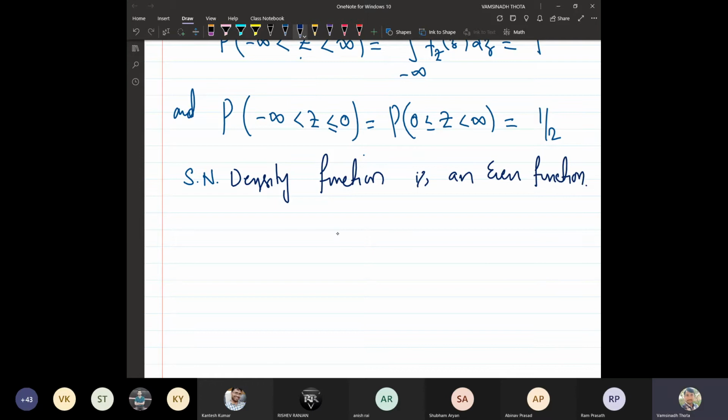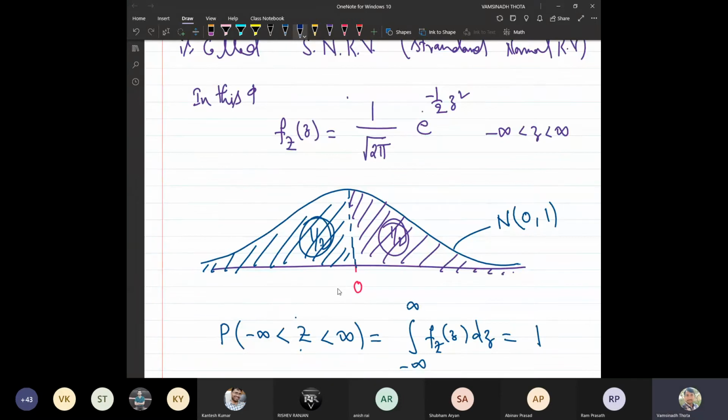Even function means you already know it: g of minus x is equal to g of x. That is basically symmetry about x equal to 0. Here it is z equal to 0. So f_Z of minus z, because of the square, is the same as f of plus z. So that is an even function.